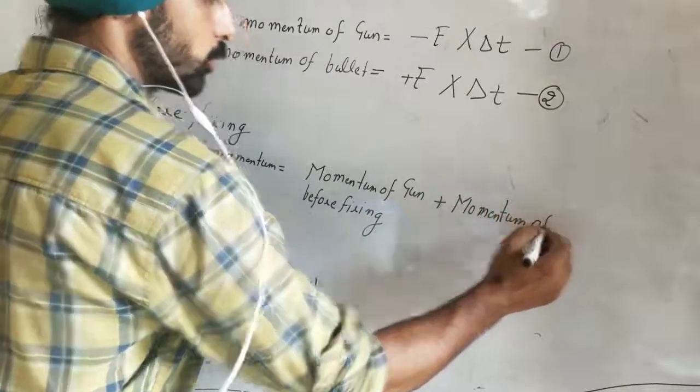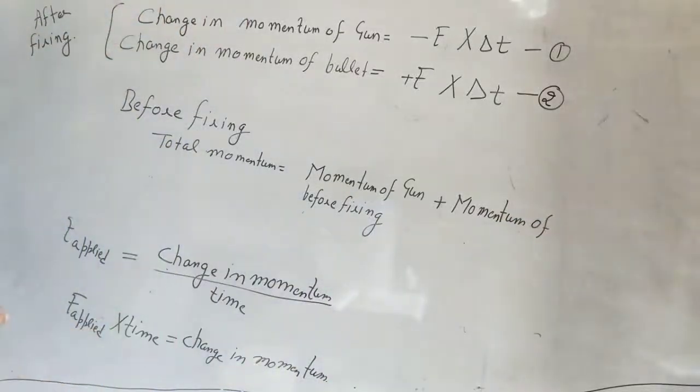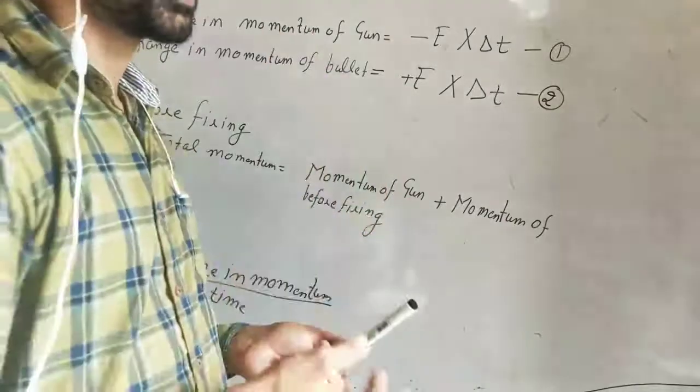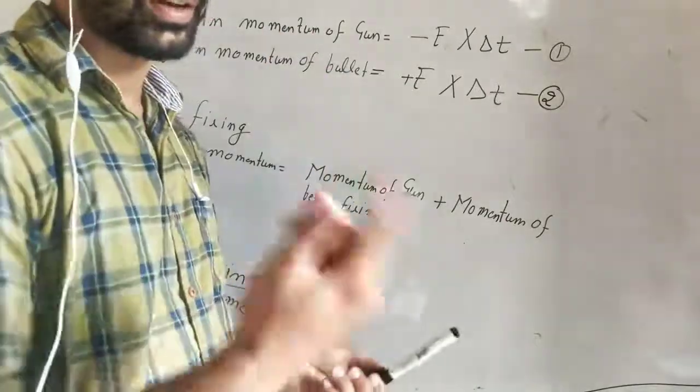So this will be the total momentum, because there are only two objects in the system, one is the gun and one is the bullet.